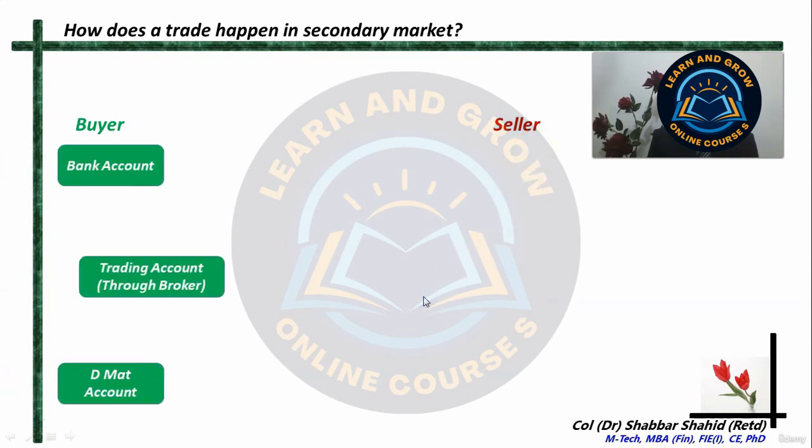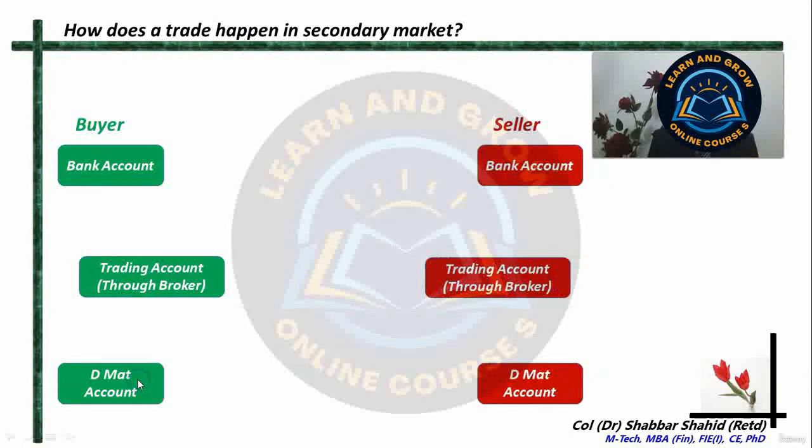Alright? So the buyer would require a bank account, a trading account, and a demat account. These three accounts are required. Similarly, a seller would require these three accounts. In the secondary market, it is not possible to buy and sell shares unless the buyer and the seller are holding these three accounts. Let us see what is the purpose of these three accounts.